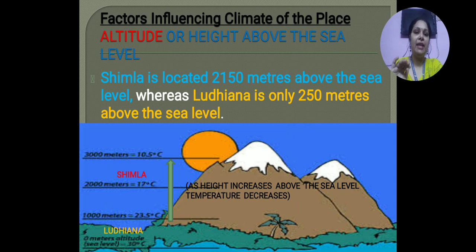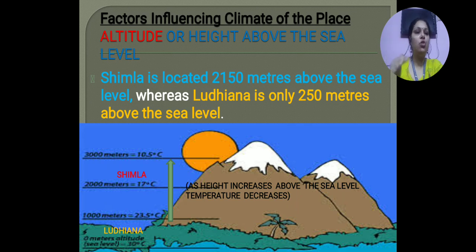Now understood? As height increases above the sea level, temperature decreases, and that is the reason both Shimla and Ludhiana are at the same distance from the equator, but in summers Shimla becomes a cool place and Ludhiana becomes a hot place, because Shimla is at a greater height than Ludhiana.